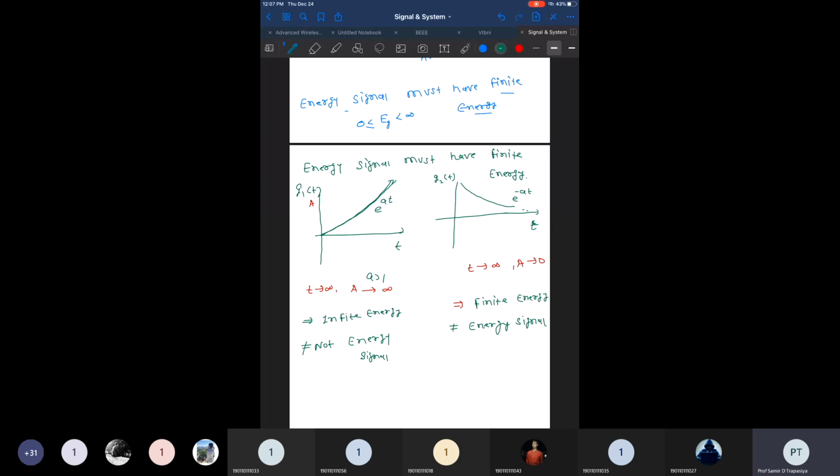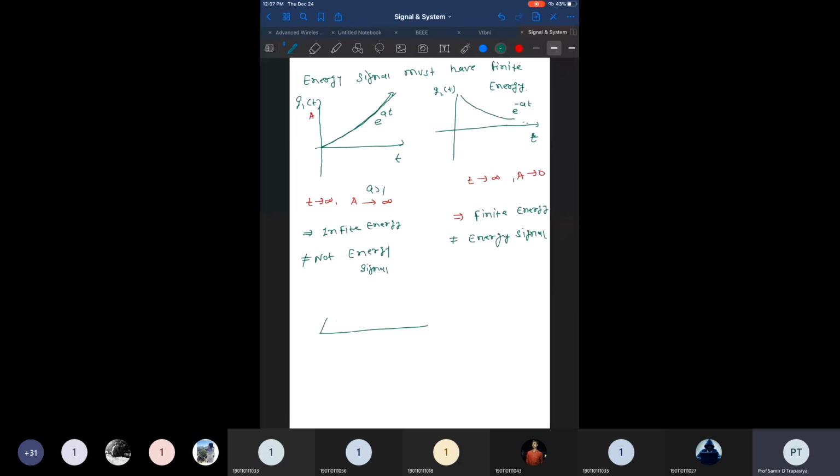One very interesting thing that I would like to tell: this is my periodic signal, g of t, from minus infinity to plus infinity. Is it an energy signal or not? This g of t signal is simply a sinusoidal signal, A sine omega 0 t, and it is periodic.